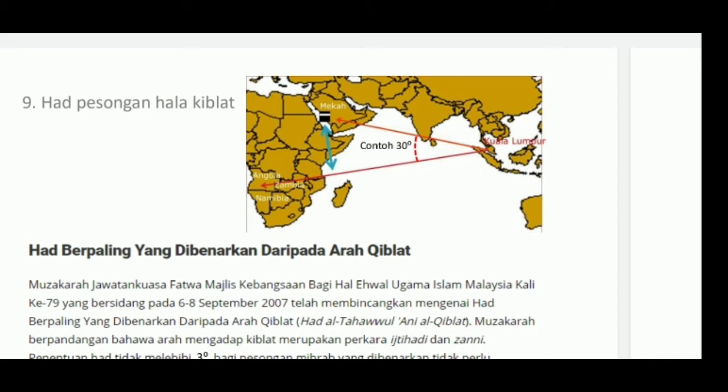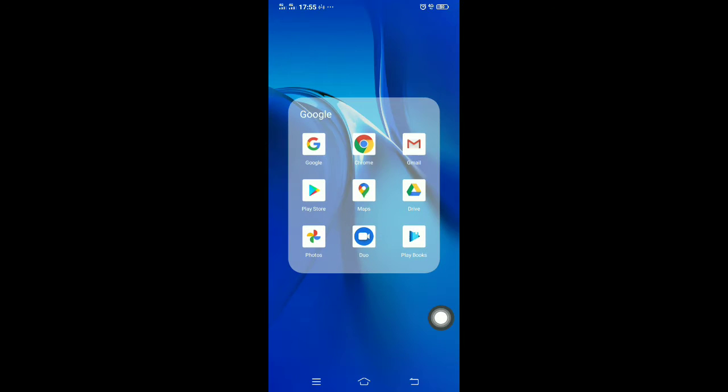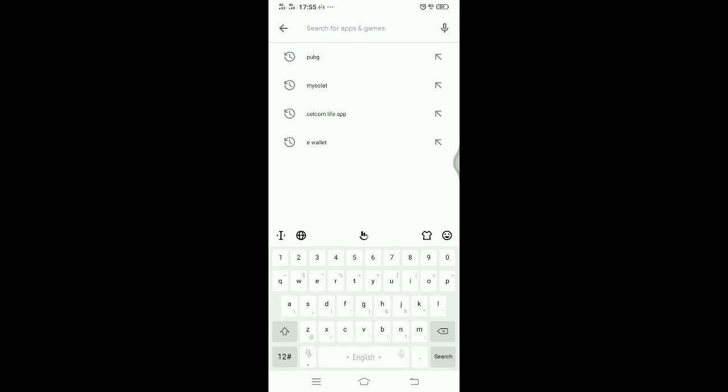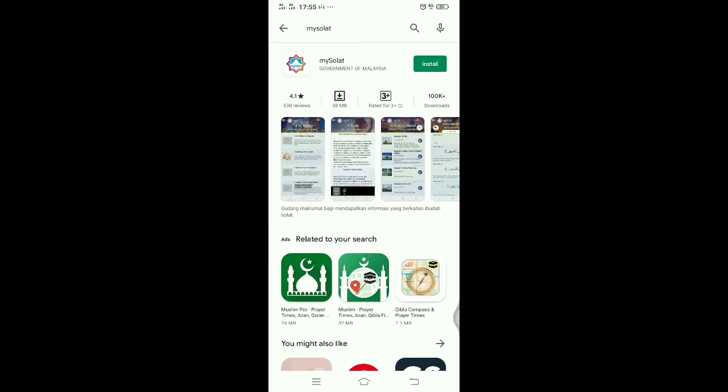So how do we avoid over-deflection in degrees towards the Kaabah? Jakim has endorsed the guideline for Qibla direction checking, which lists out the procedure. But first of all, I would like to download the MySolat application developed by Jakim from the Google Play Store. Okay, we install it first.